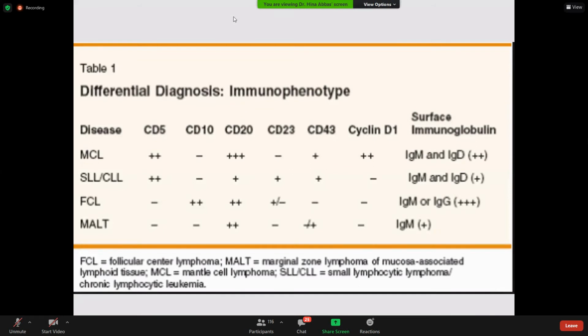Why is CD20 positive? Because of B cells. Yes, because this is a marker of B cell. So these are all B cell lymphomas, so CD20 is positive. Then MALToma, we have already discussed. This is a marginal zone phenotype which is CD5 negative and CD10 negative. What other tumors are CD5 negative and CD10 negative? Then there is a long list. Lymphoplasmacytic lymphoma is CD5 negative, CD10 negative. SLVL is CD5 negative, CD10 negative. Hairy cell leukemia and